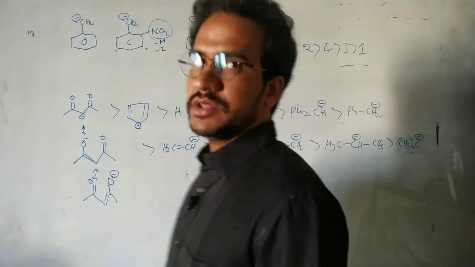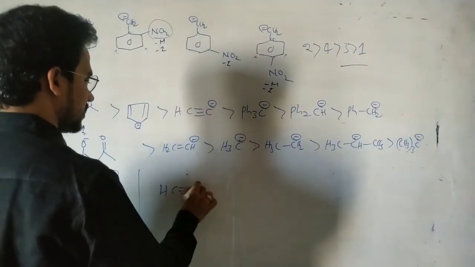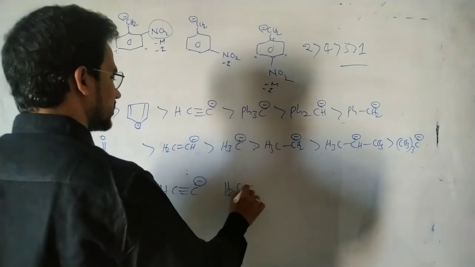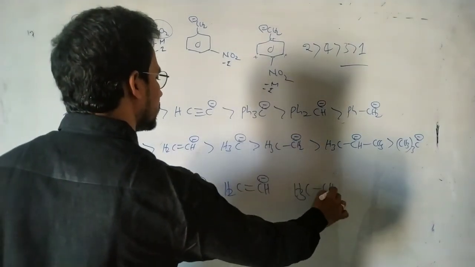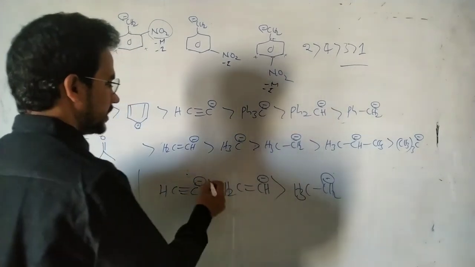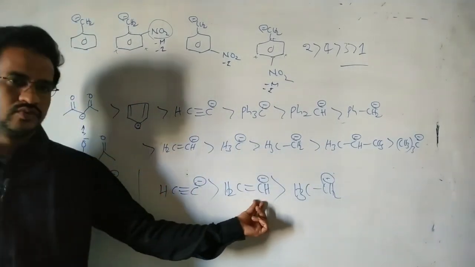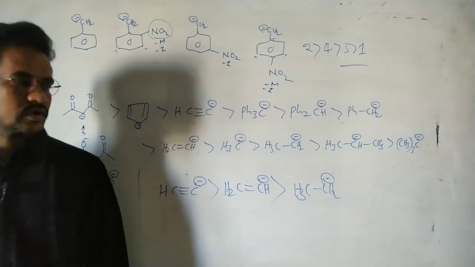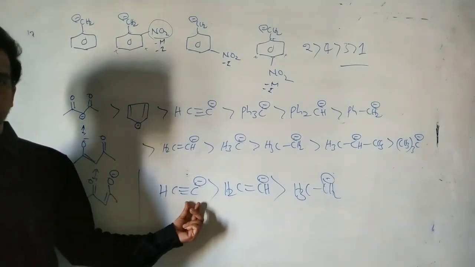Okay. So in this case we can say separately, based on the electronegativity of the carbon, this is the stability order. sp carbon is more electronegative, more stable. Next sp2. Next here sp3. So a more electronegative atom can bear the negative charge. That's why it is a more stable anion.